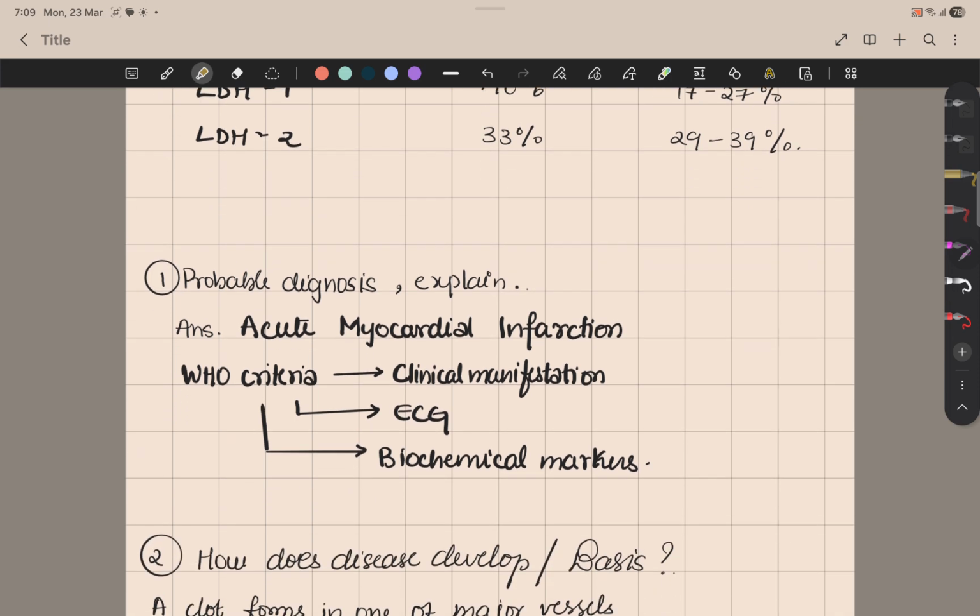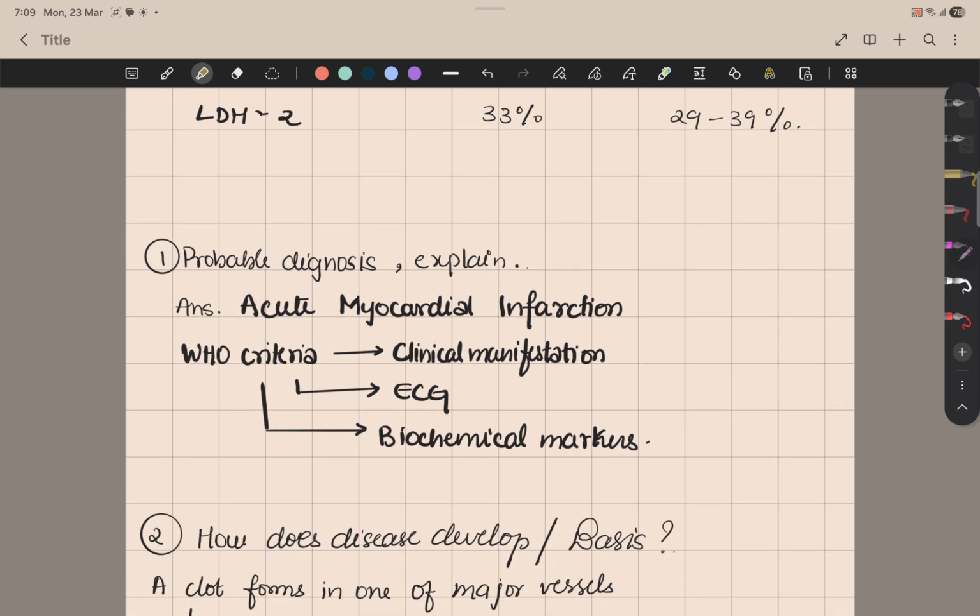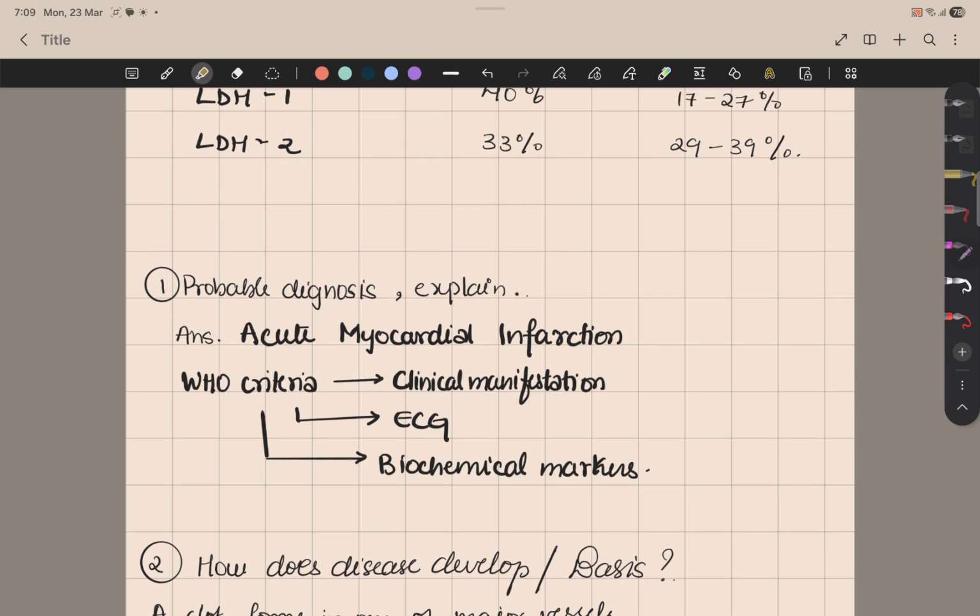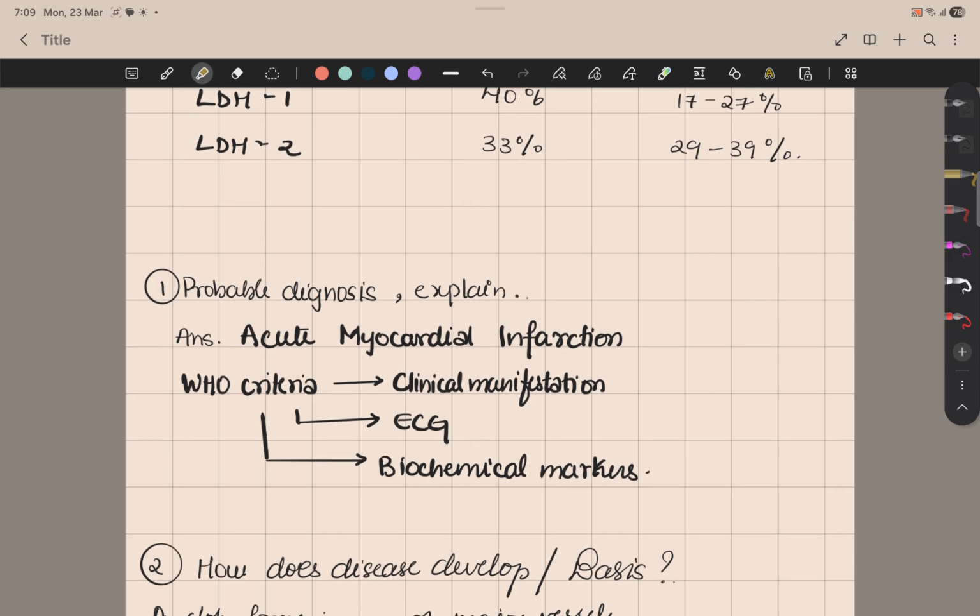Coming to the questions. Your probable diagnosis will be myocardial infarction, acute myocardial infarction. To diagnose myocardial infarction, WHO has given a criteria. There should be clinical manifestations, there should be ECG changes, and there should be biochemical markers.